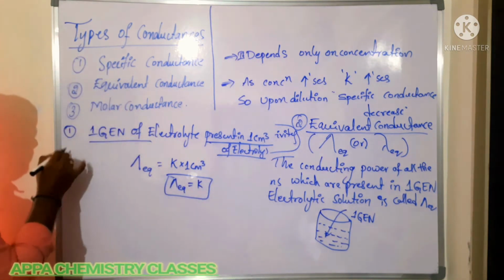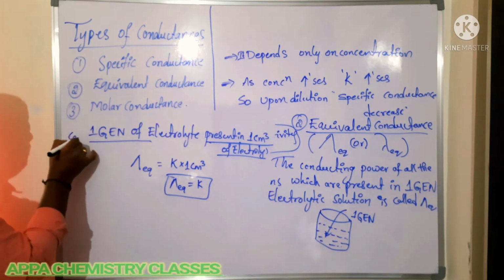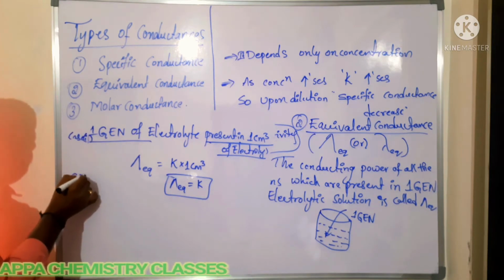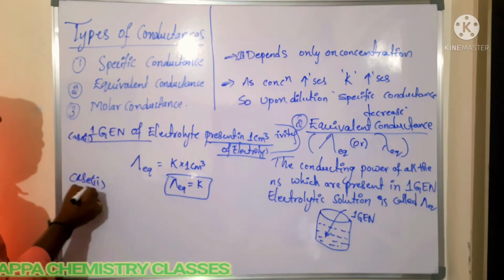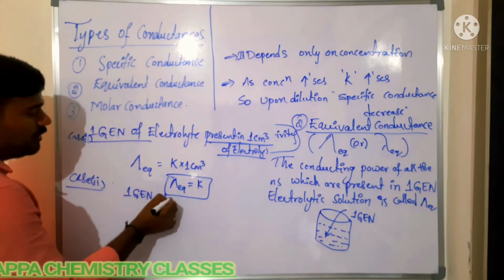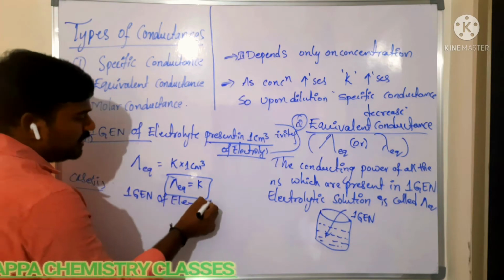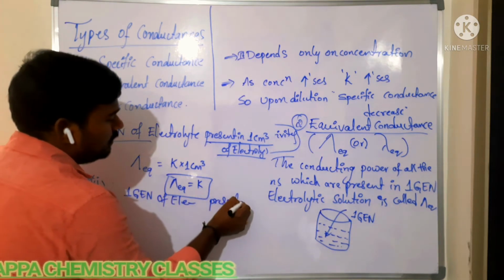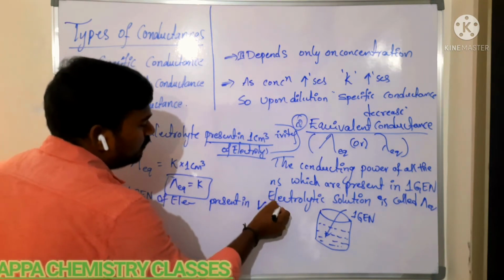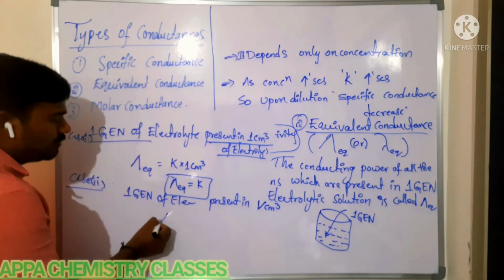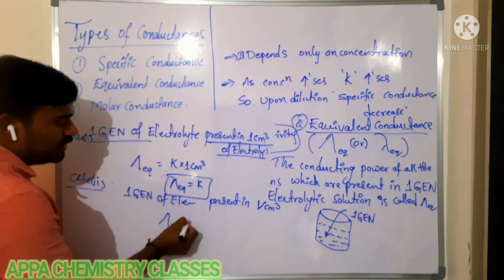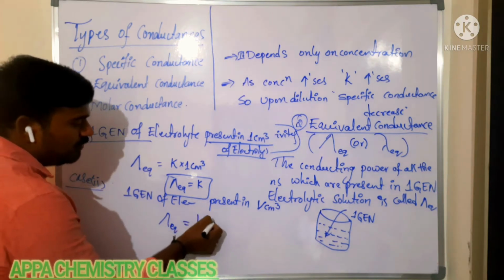So that is the first case, case 1. In case 2, if 1 gram equivalent of electrolyte is present in V centimeter cube, where the unknown volume is V centimeter cube, then the conductance of 1 gram equivalent of electrolyte, called equivalent conductance, is equal to K into volume.